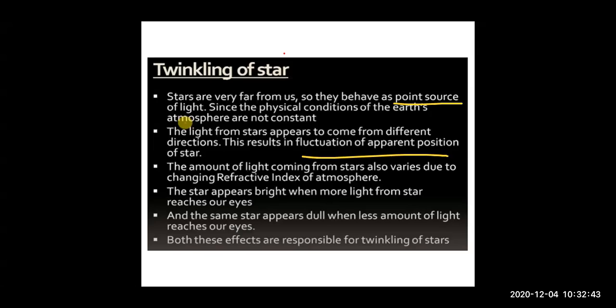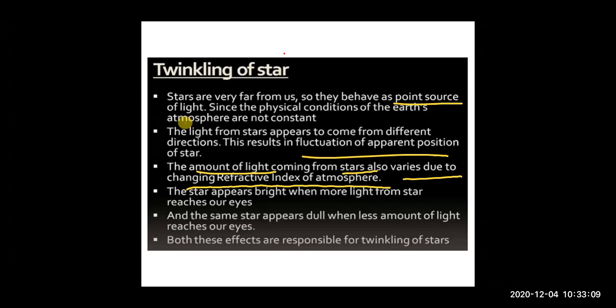Now what happens? Let's read further. The amount of light that is coming from the star varies due to the refractive index of the atmosphere. The refractive index will constantly change. As the refractive index changes, how much light from the star enters our eye will vary, right?